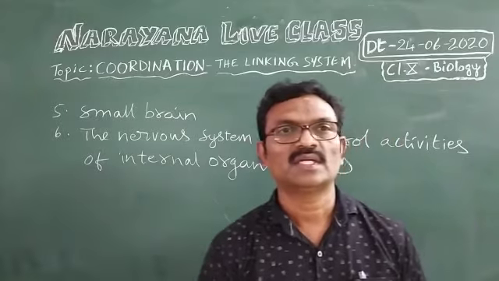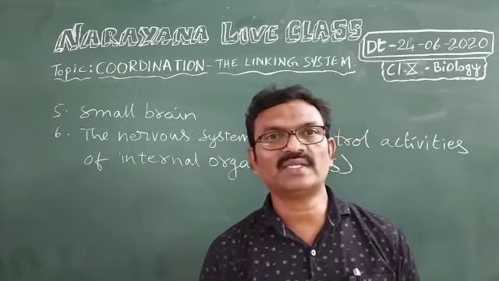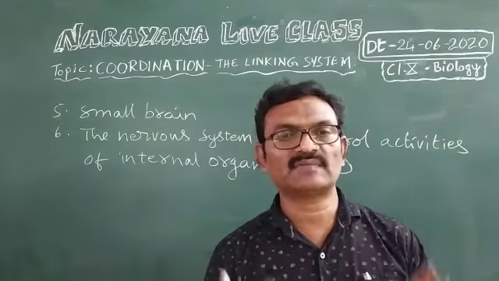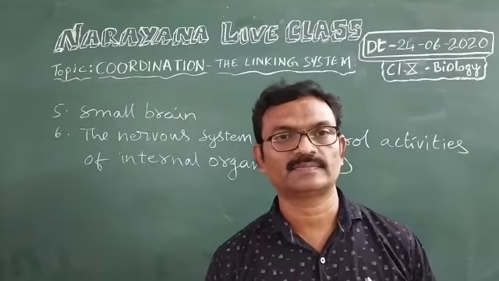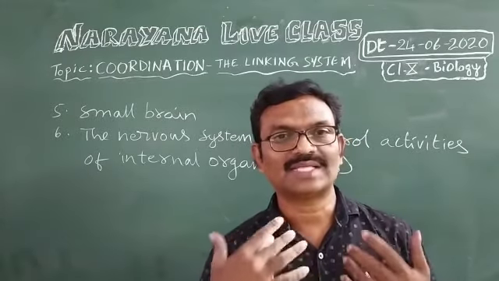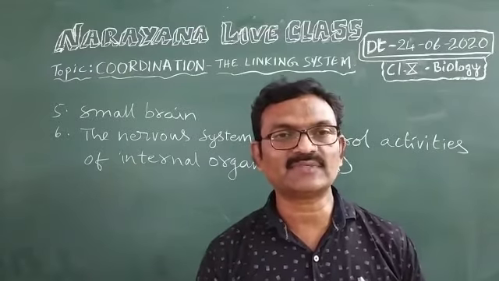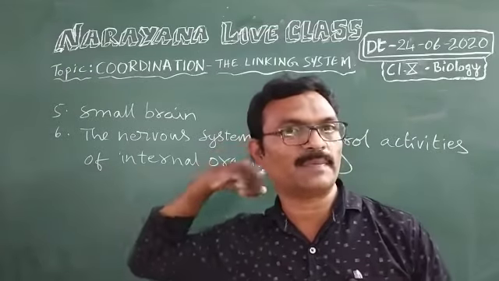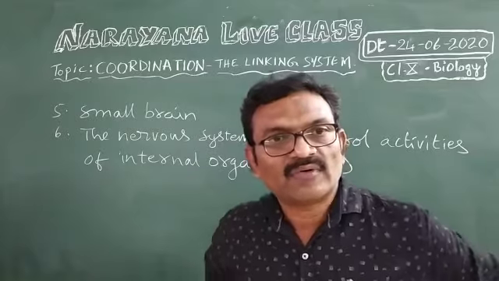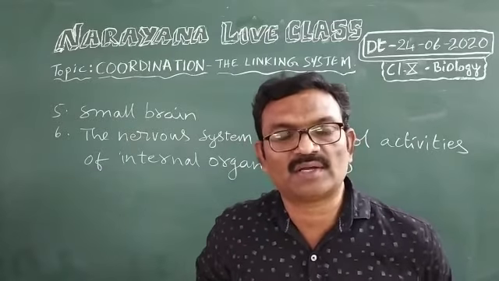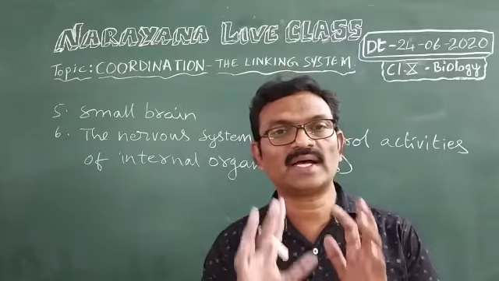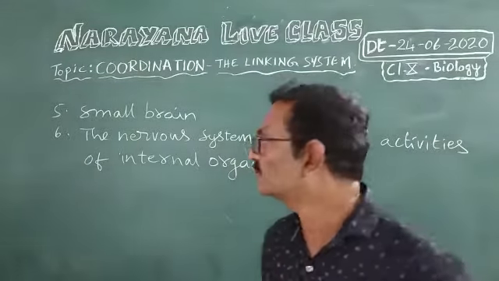Now, seventh question. How is parasympathetic nervous system formed? The nerves that arise from the ganglia of the brain and from the ganglia of the posterior part of the spinal cord form the parasympathetic nervous system.